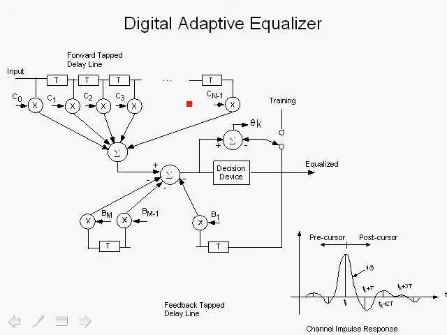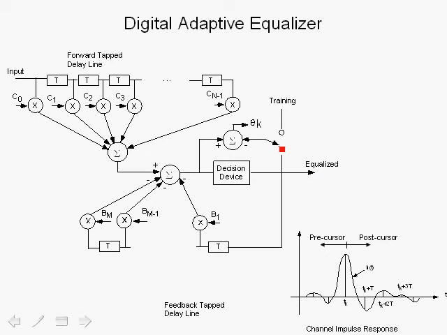Unless we have an infinite number of taps here, or a very large number of taps, we will not be able to combat the effects of the post-cursor intersymbol interference. The best way to do that, as we showed before, was to use the feedback tap delay lines and then form an estimation and subtract that out. So this is basically estimating the residual of the intersymbol interference. We subtract that out, make a decision, and we've equalized the channel.